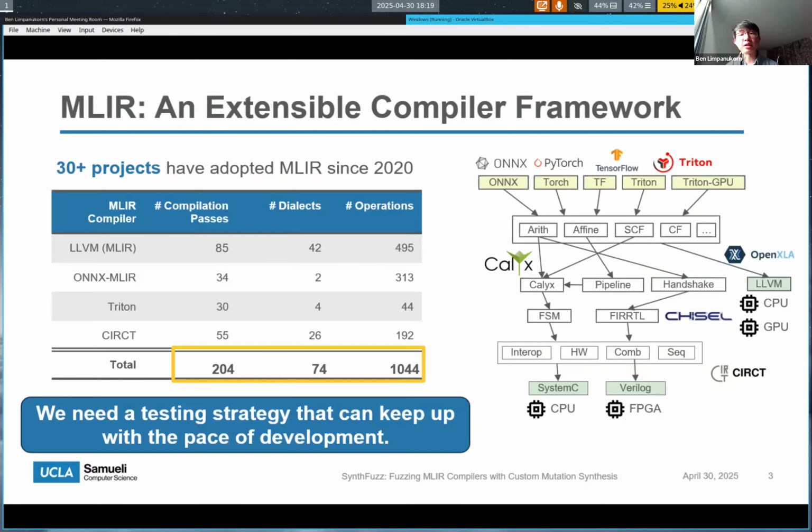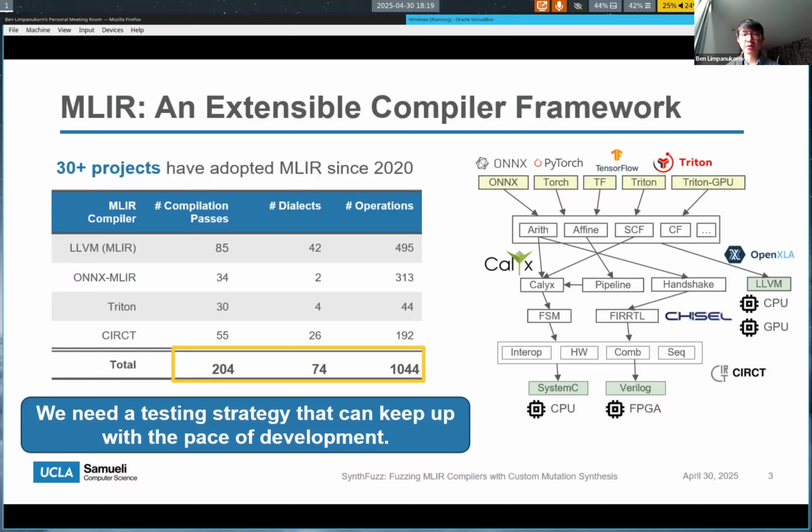To give some more background, MLIR is a compiler framework, part of the LLVM project, but it differs from traditional compilers in that it's designed to be extensible. So instead of a single intermediate representation, MLIR encourages developers to define domain-specific IRs in the form of dialects. This modularity and flexibility has led to rapid adoption. Over 30 projects have adopted MLIR since its public release in 2020.